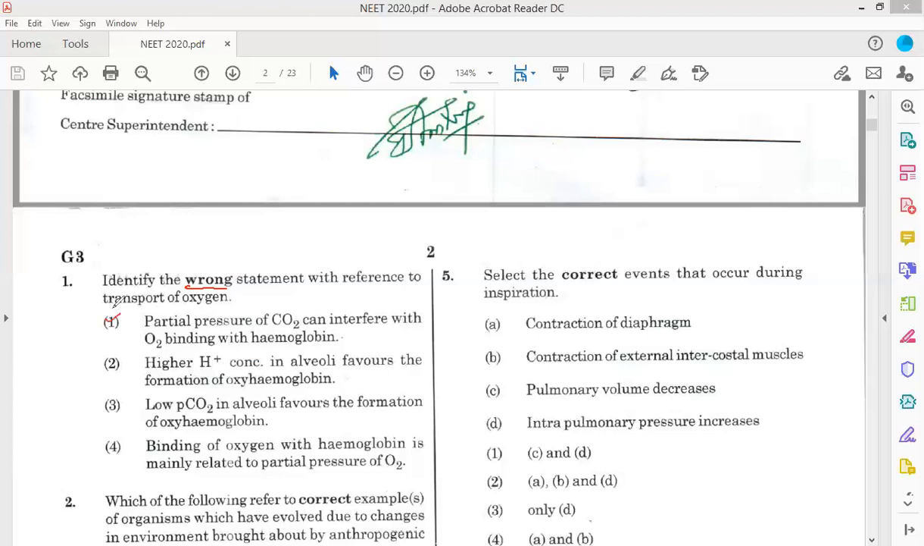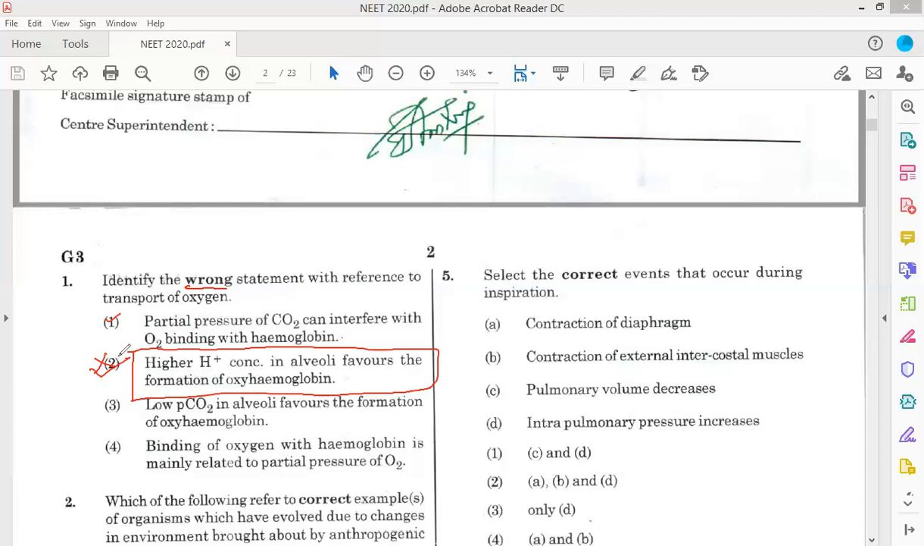Yes, this is correct. And option 3, low partial pressure of CO2 in alveoli favors the formation of oxyhemoglobin. Binding of oxygen with hemoglobin is mainly related to partial pressure of CO2. Now, here you can see that higher H plus ion concentration in alveoli favors the formation of oxyhemoglobin. This is the wrong statement. So option 2 is the correct answer for this question.